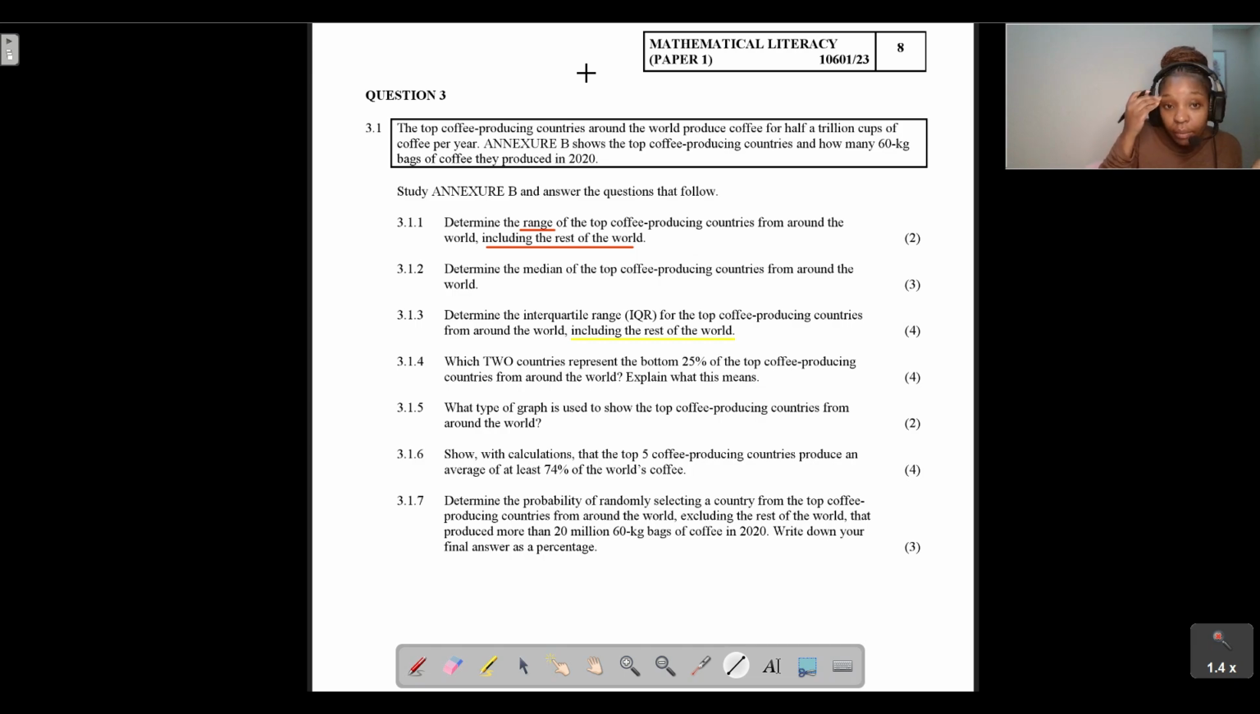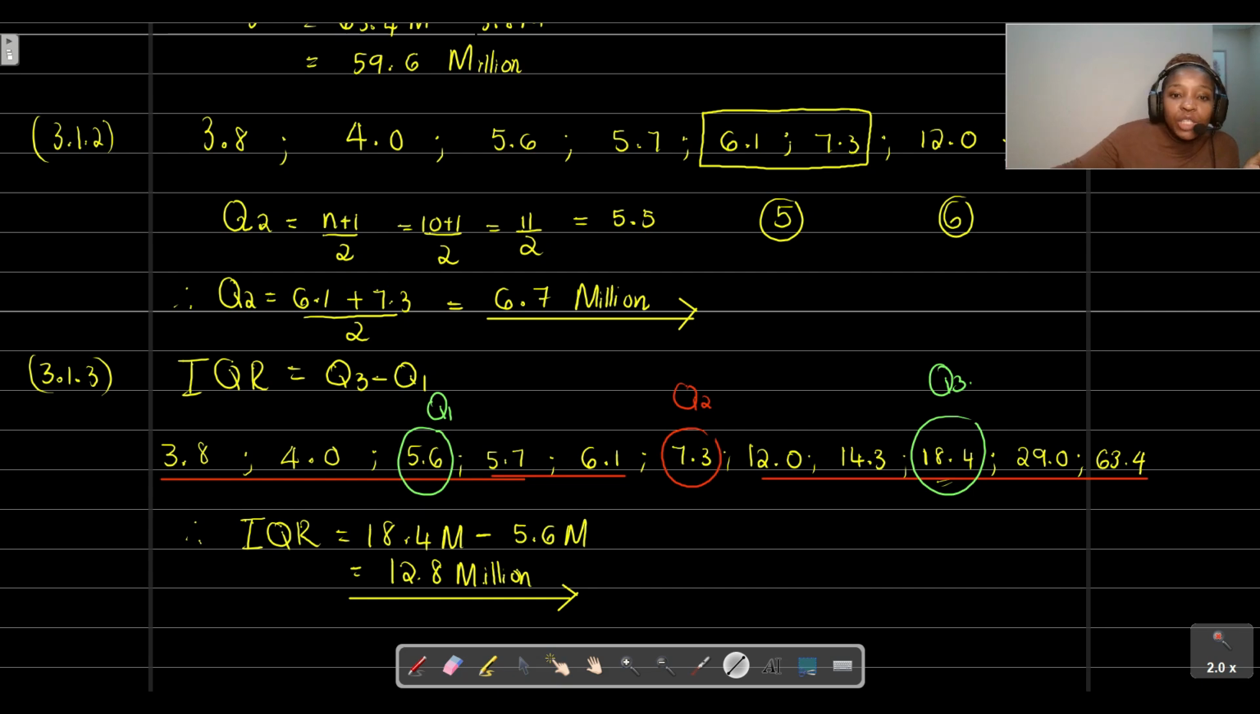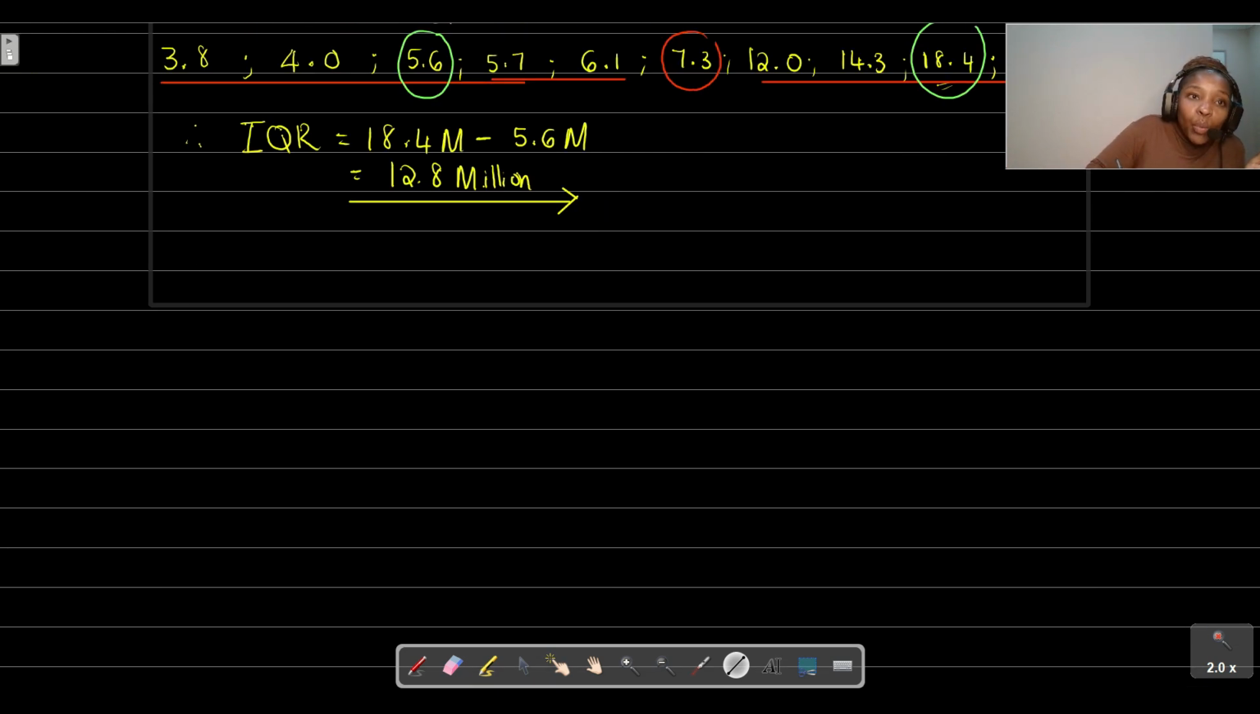Question 3.1.4. It says, which two countries represent the bottom 25% of the top coffee producing countries from around the world, and explain what this means. The best way to help us understand how you need to answer this question: remember, when we had a look at your box and whisker diagram, we did mention that it is divided into 4 equal parts, and each part represents 25% of the data that is given.